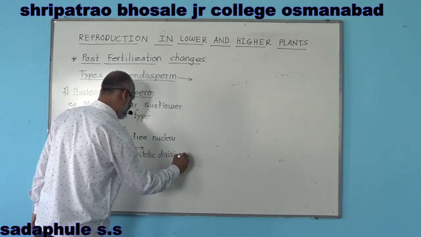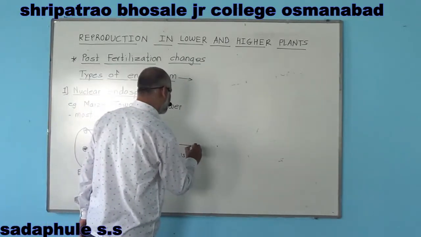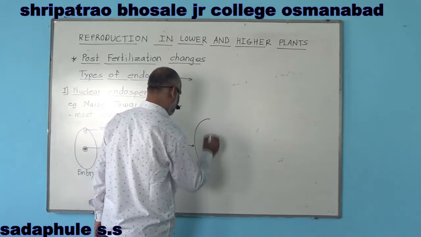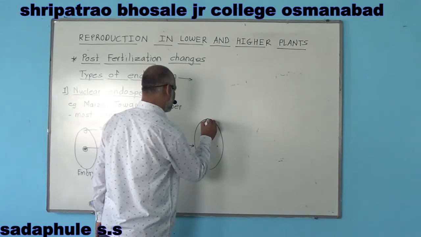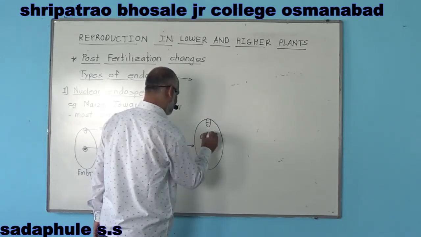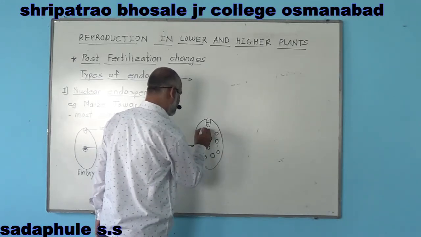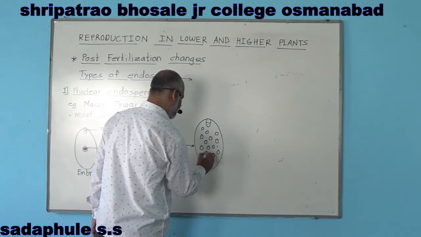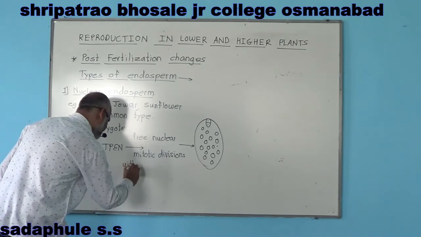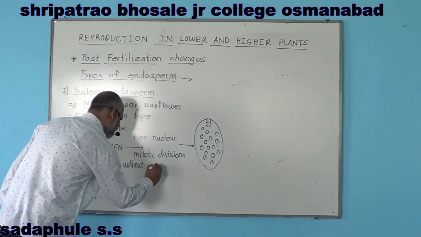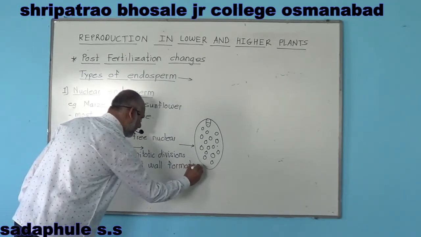Free nuclear mitotic divisions, and there is formation of a large number of nuclei like this. That is, this mitotic division takes place without wall formation.